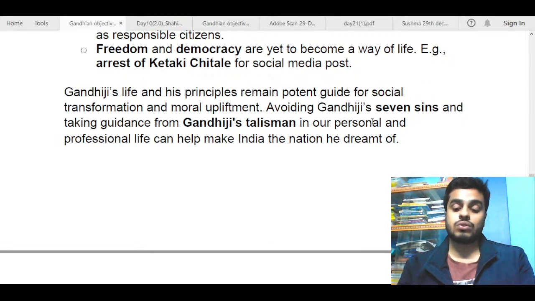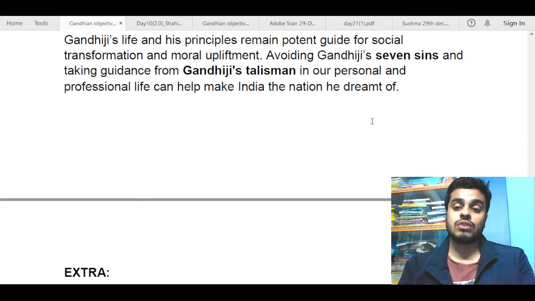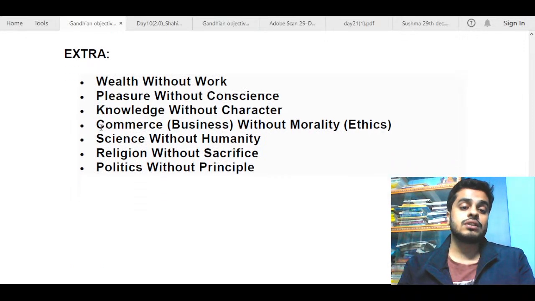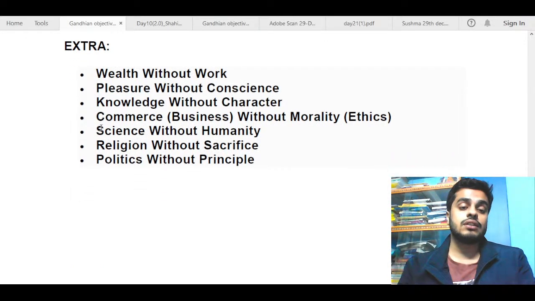These were the 7 social sins that Gandhiji talked about: wealth without work, pleasure without conscience, knowledge without character, commerce without morality, science without humanity, religion without sacrifice, and politics without principle. So, if you are wealthy but you are not working, and without work you have unethically gained wealth, that is a sin.